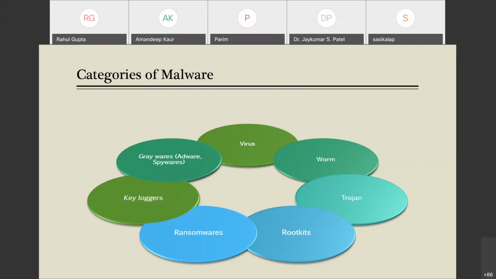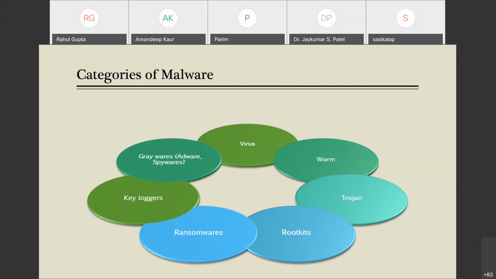Next, what is grayware? It is used to describe unwanted applications and files that are not classified as malware and can worsen the performance of the computer and lead to security risk. There are two types of graywares, adwares and spywares.